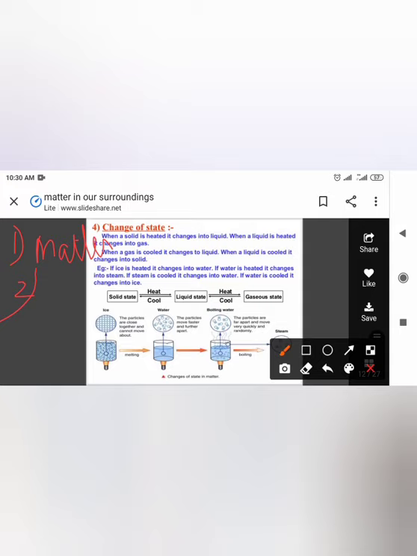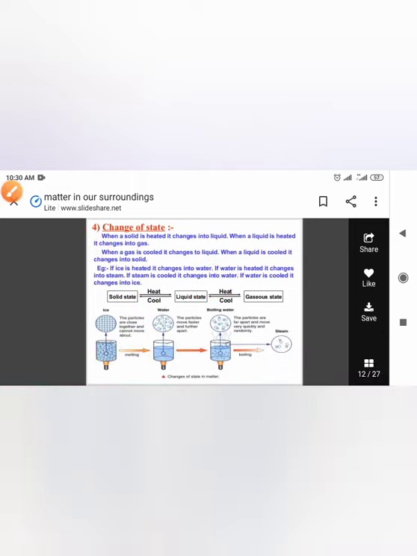Second, we have studied about the states of matter, and the third was their properties, and we have also studied about some experiments, but those experiments I have not taught you. For that I have told you we will be having a separate session. Today we are going to start a new topic, that is change of state.